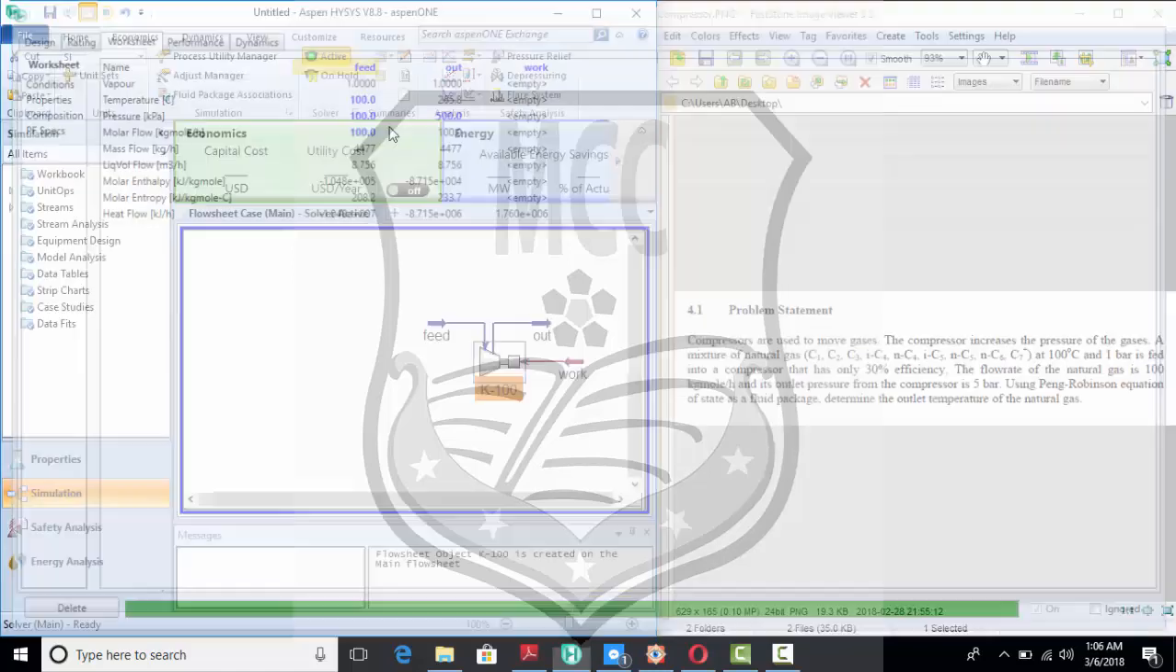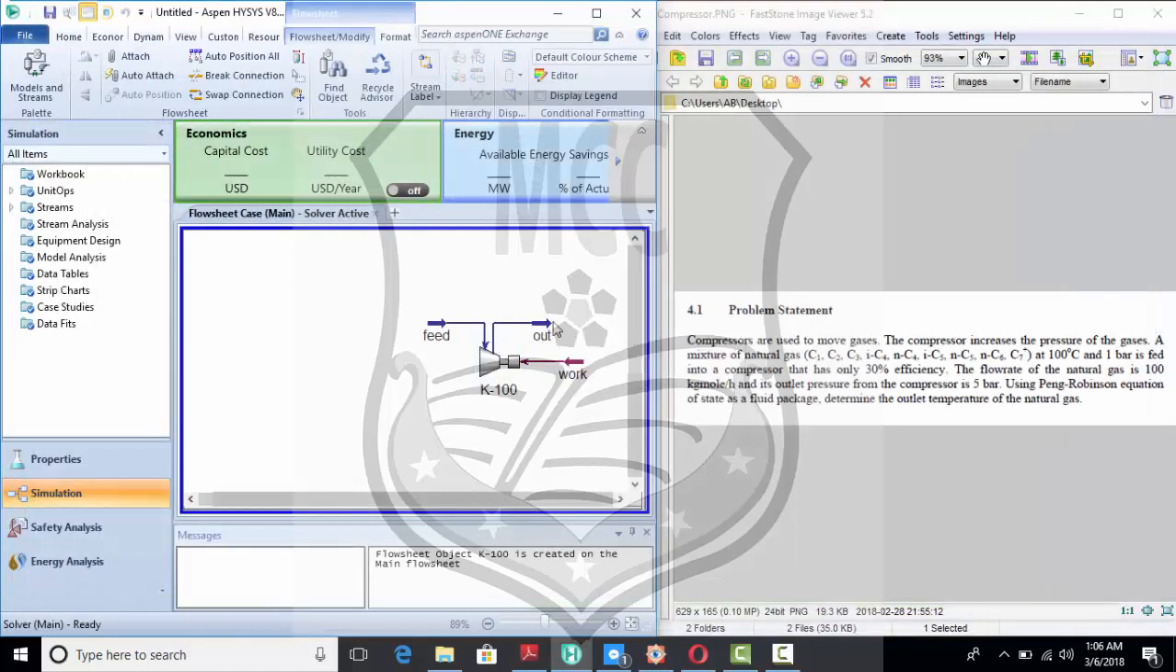So the temperature which we need to determine in our question is found to be 265.8 degrees centigrade.